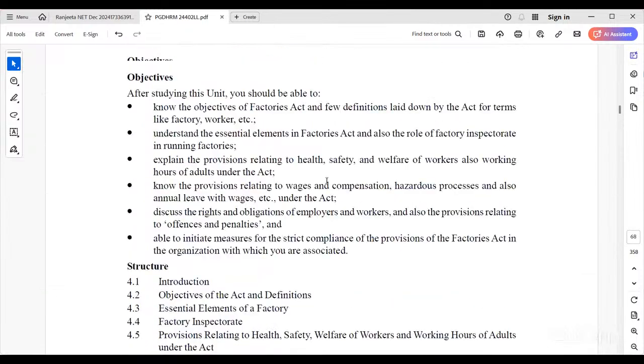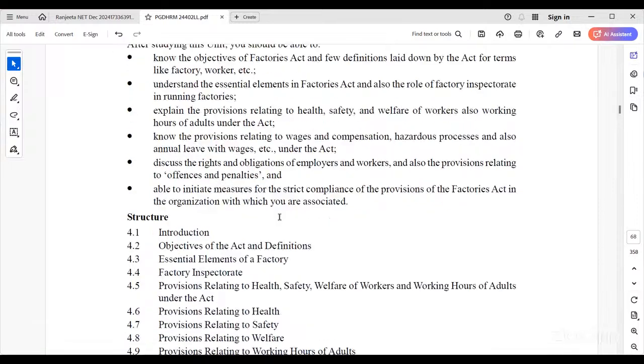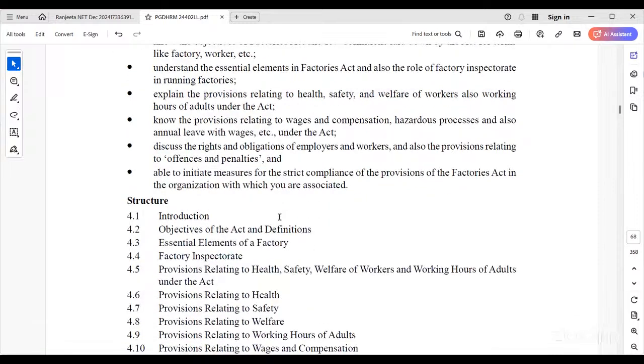Okay, so this is the Factories Act. Now we are in block number two, unit number four, the Factories Act. This act was enacted and passed in the year 1948 after getting independence. Why? Because previously there was no separate law.